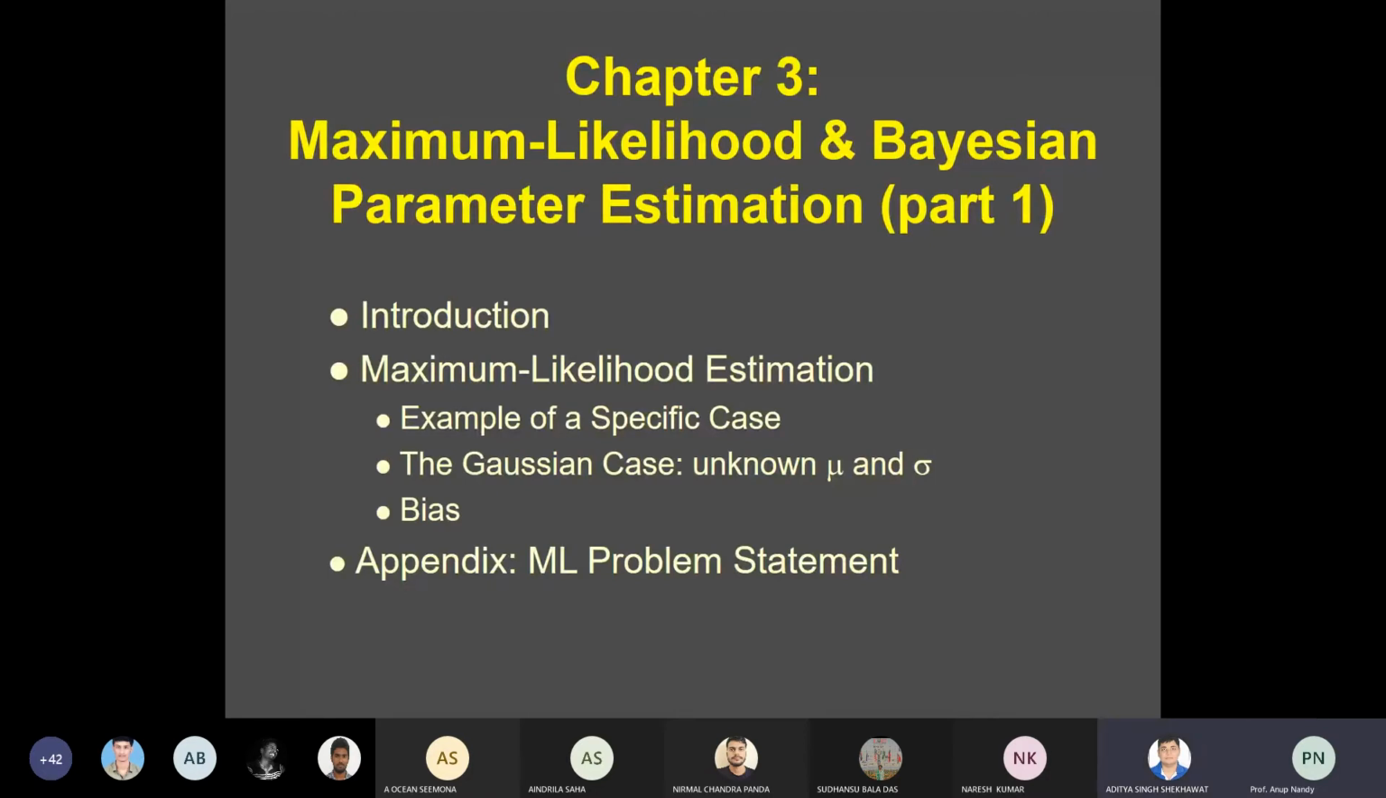Excuse me, sir. Yes. Sir, are you changing the slides? No, I'm not changing the slide. I'm just explaining. Okay, okay.